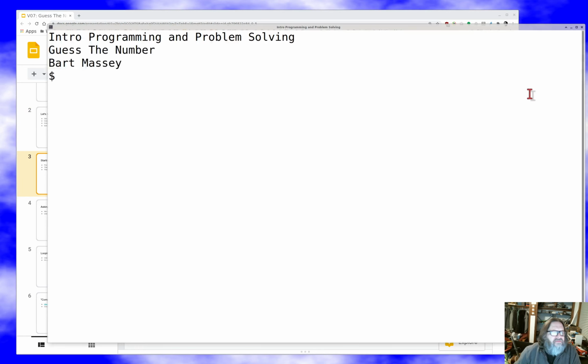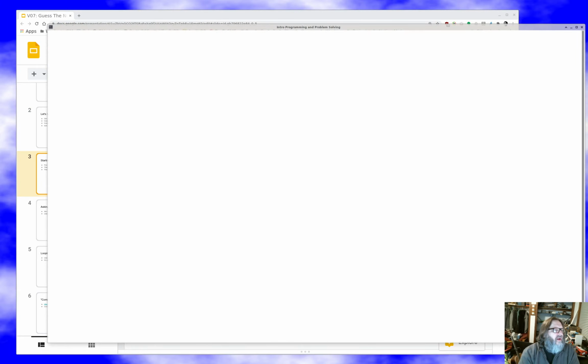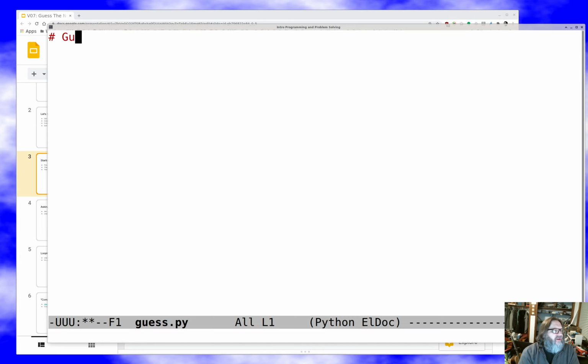So let's start the program. I'm just going to start a Python program here. I'm going to call it guess.py. And I'm going to say guess the number game, Bart Massey. I always start with this kind of stuff so that I know what this thing is that I'm writing, so that it's clear to everybody what's going on.